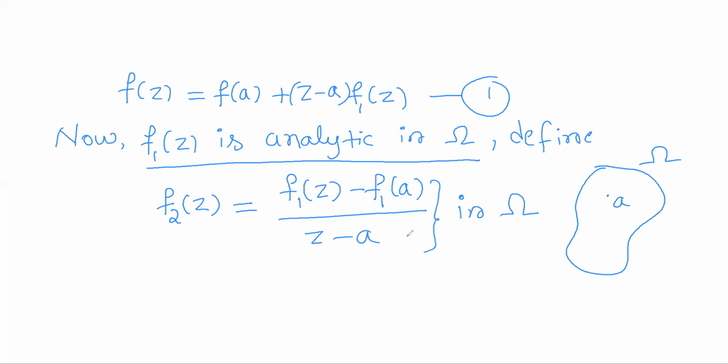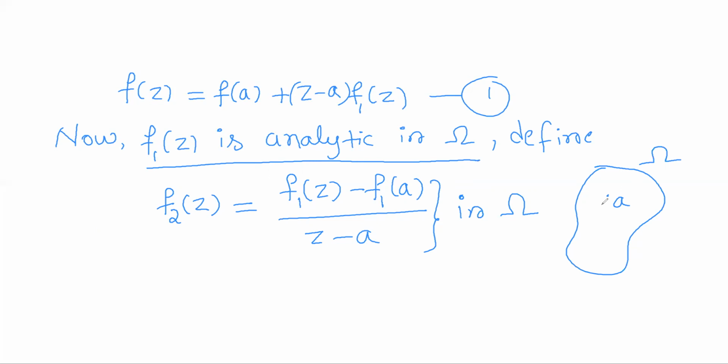So observe the quotient. The right hand side function is differentiable in the whole region omega except the point a, because at z equal to a, the right hand side term takes the undetermined form 0 by 0: put z equal to a, so f1(a) minus f1(a) is 0, and in the denominator a minus a is 0.